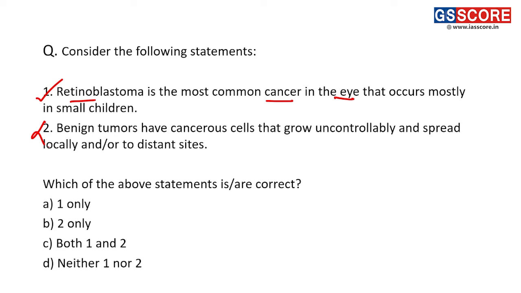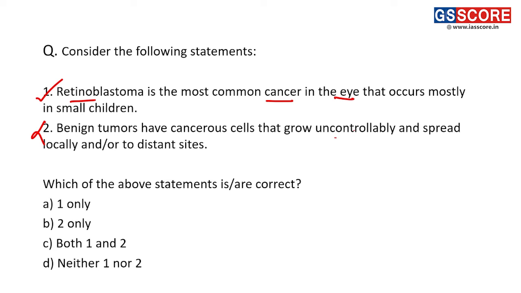Fine. So that is what is called a benign tumor, and that's why the second statement, which says that benign tumors are cancerous cells that grow uncontrollably and spread locally as well as to distant sites, is an incorrect statement. Right. So the second statement is incorrect. The first statement is a correct statement.